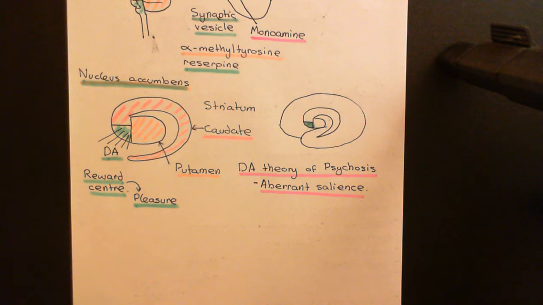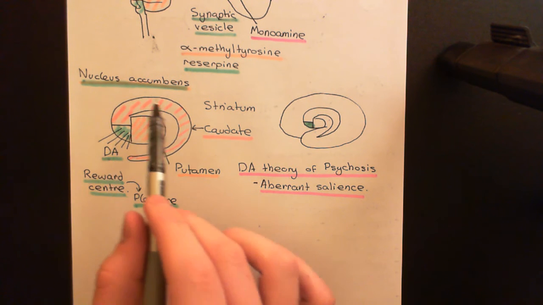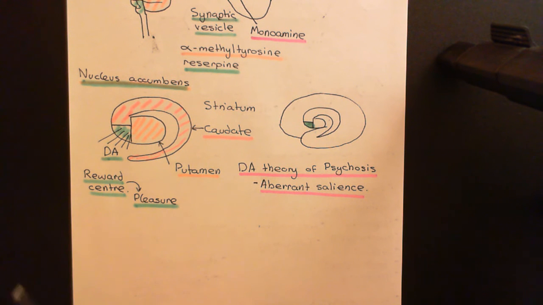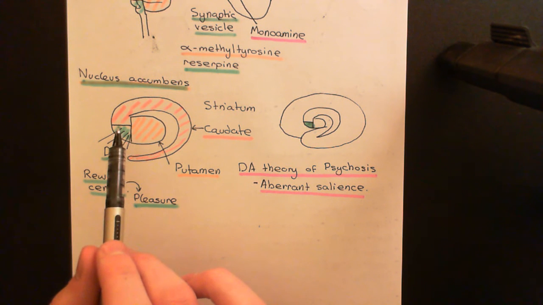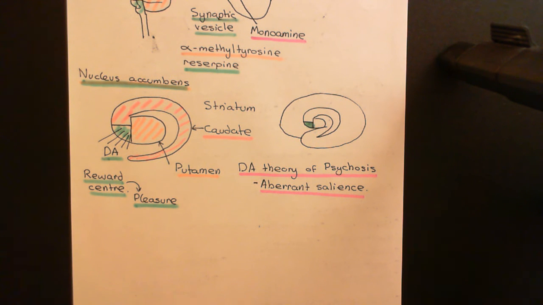Indeed, it's believed to be the same thing going wrong in schizophrenia which goes wrong when you take amphetamine and methamphetamine, and which leads to the hallucinations and the delusions. So what causes psychosis then? Well, it's believed that dopamine goes up in the striatum, and that is what causes psychosis. It's when dopamine goes up in the caudate and the putamen that psychosis occurs, so hallucinations and delusions start. That theory is not just for amphetamine and methamphetamine, but also for schizophrenia.